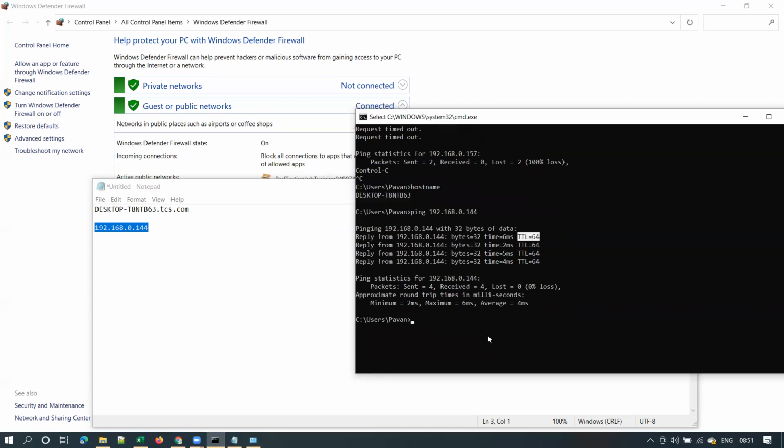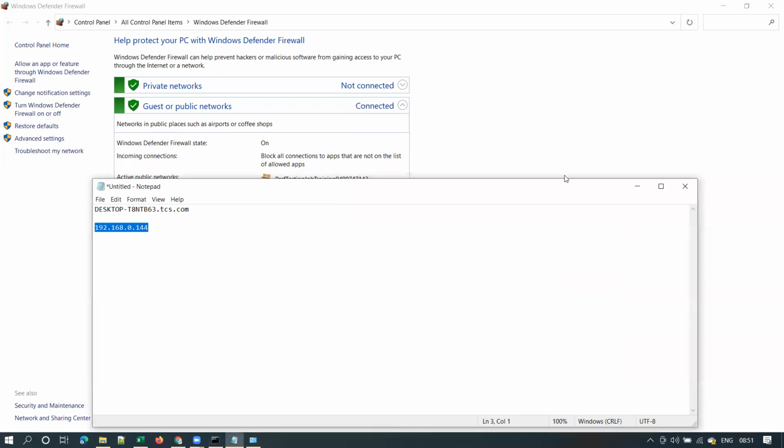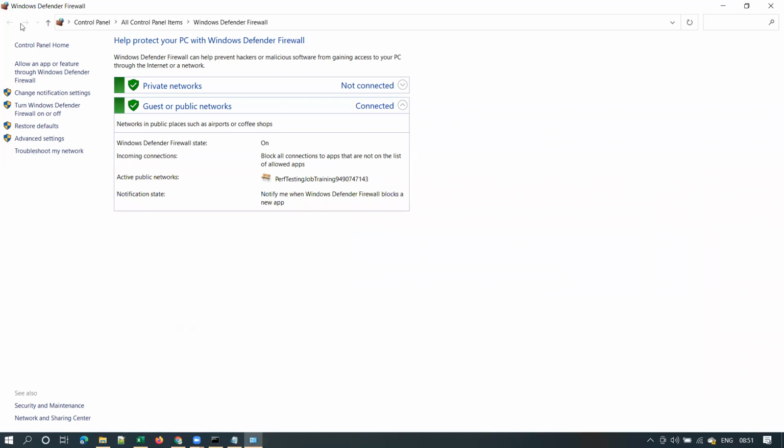Okay, so this confirms that I am able to communicate with my other personal laptop. Here, guys. And coming to the firewall, the next thing you should know is the firewall. This is Windows Defender Firewall. Any operating system will come with a firewall.